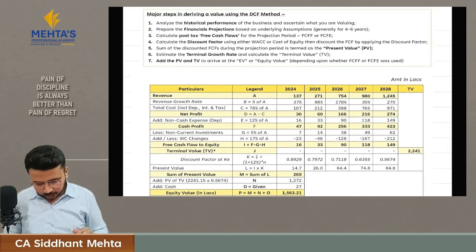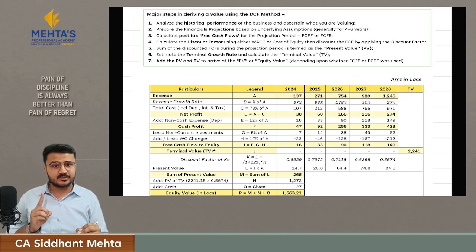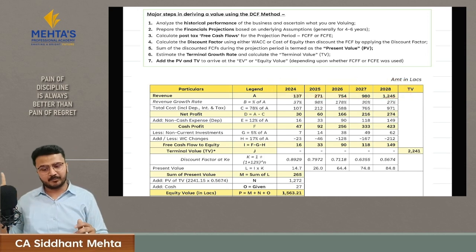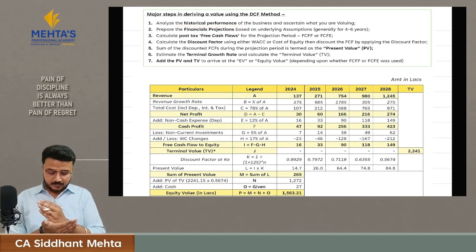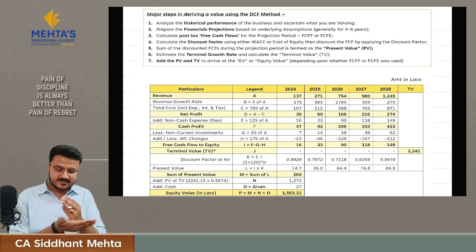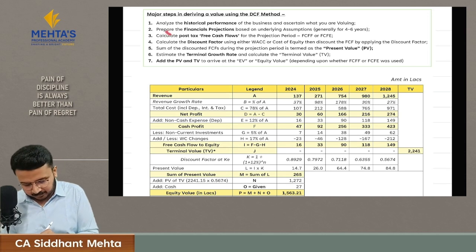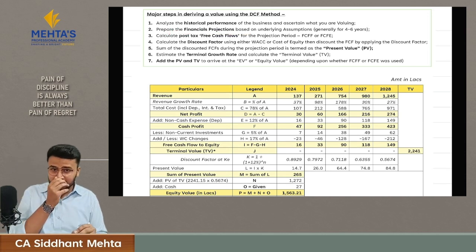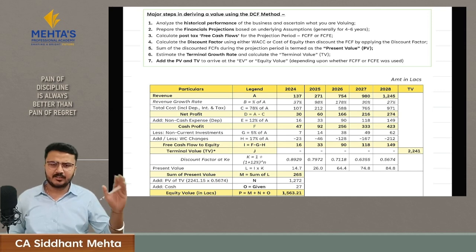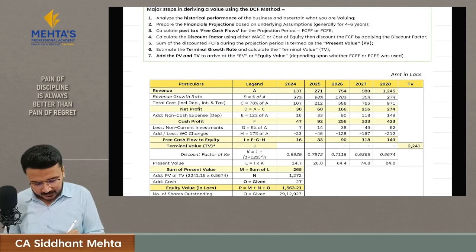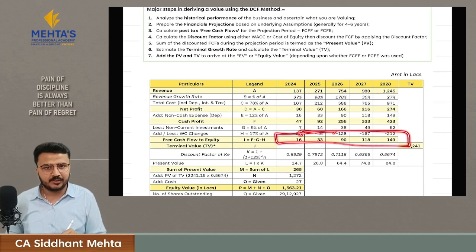Here you can see we are making projections. For making a projection, first you have to analyze your historical performance. With the help of historical performance, you will understand the trend in the company, and with the help of that trend, you will project the future years. You will prepare the financial projection based upon the assumption that the company is going to continue for the next 5 years, and beyond that also. With the help of these projections, you will calculate free cash flow to the firm or free cash flow to the equity. How to calculate that?